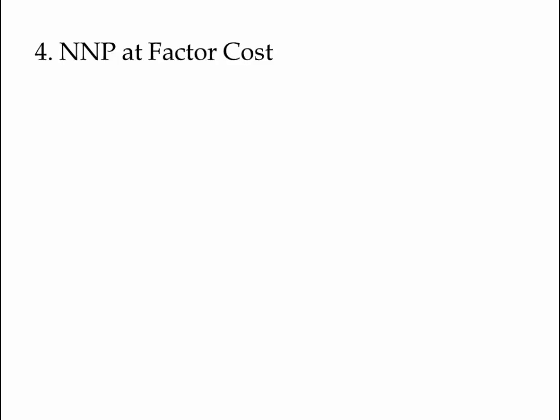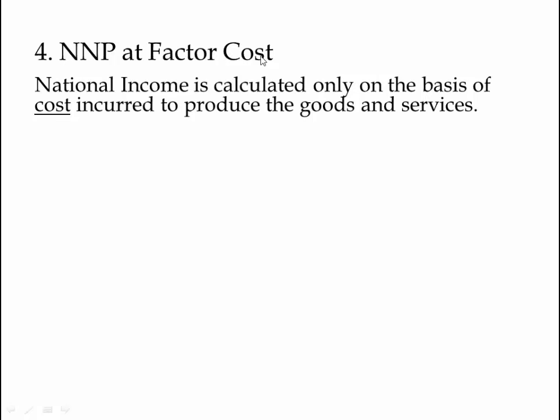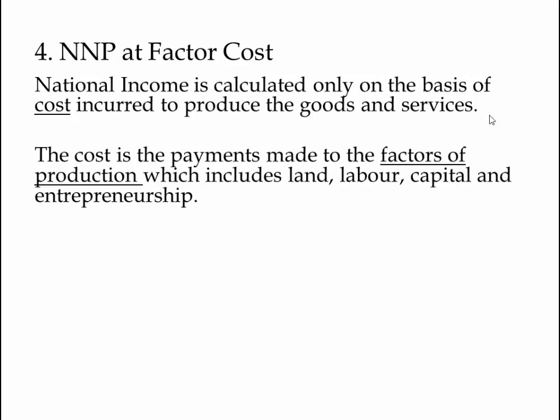The fourth concept that we see is net national product at factor cost. This is a little self-explanatory if you look at the factor cost. Net national product, according to this, is calculated on the basis of the cost that is incurred to produce the goods and services. The cost is the payment that is made for the factors of production. Factors of production, as you all know, are nothing but land, labor, capital, entrepreneurship.